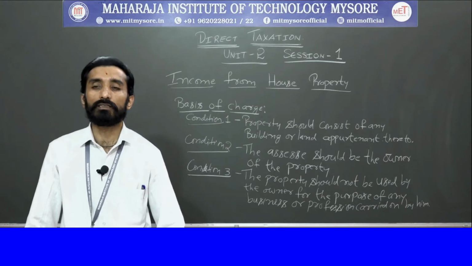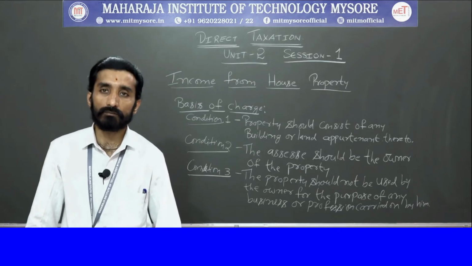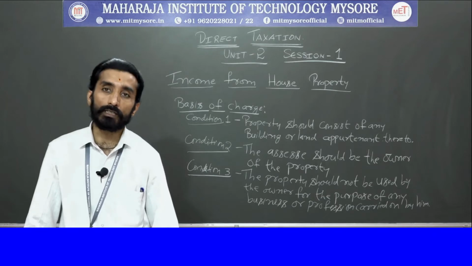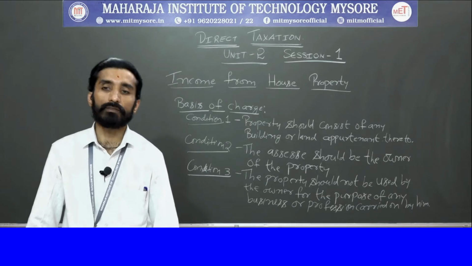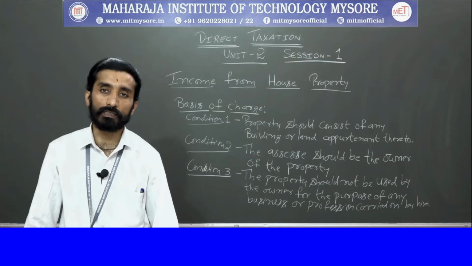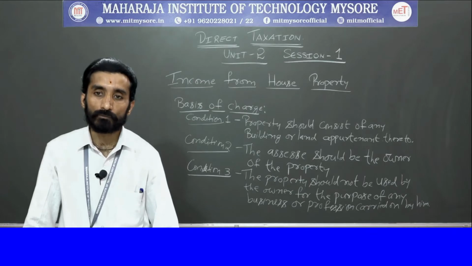So, the scope of income that will be charged with respect to income from house property is defined by section 22, right. Afterwards, the computation of income related to house property is governed by sections 23 to 27, right.